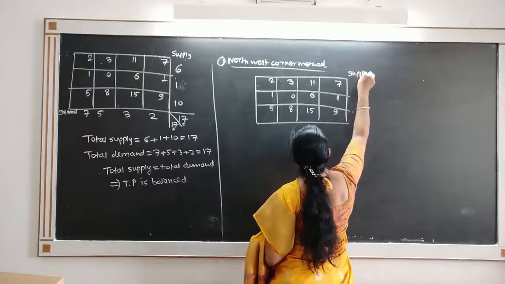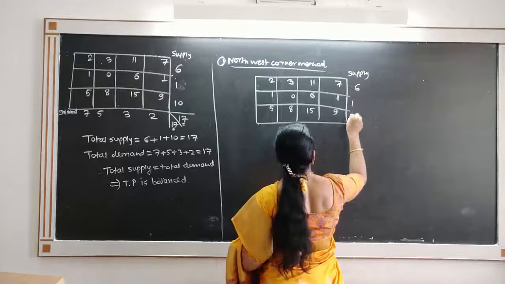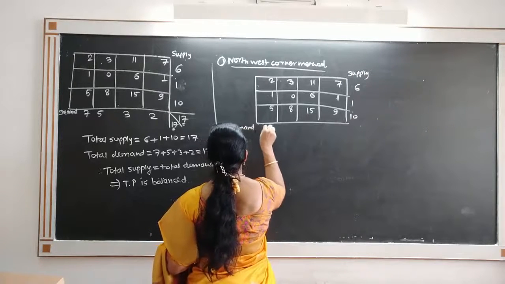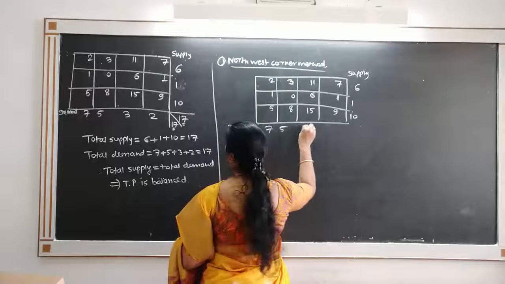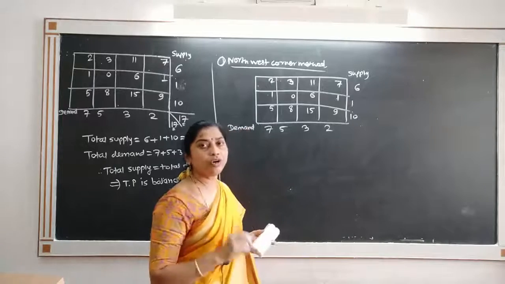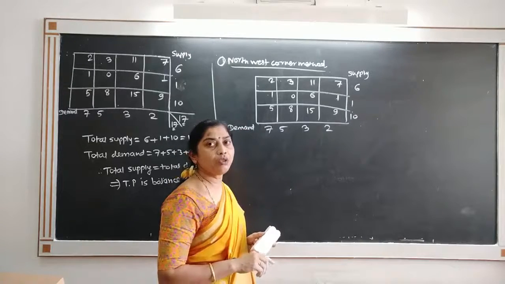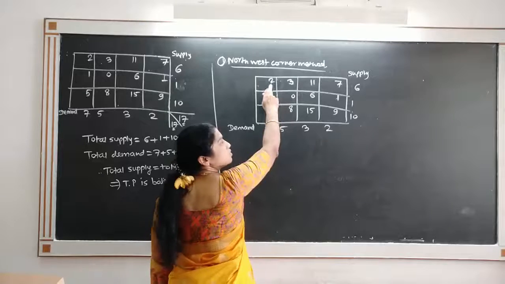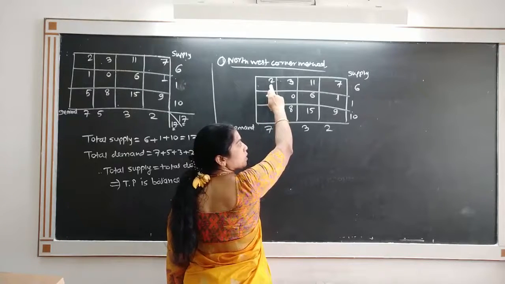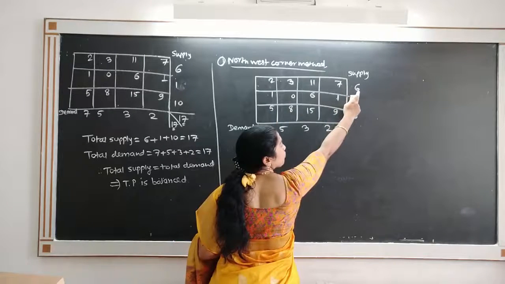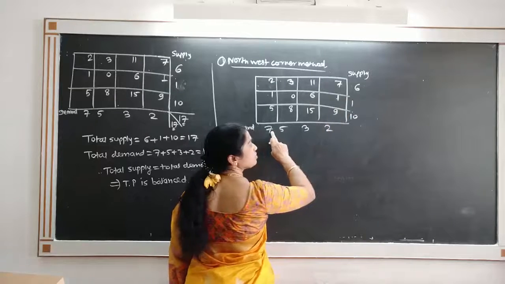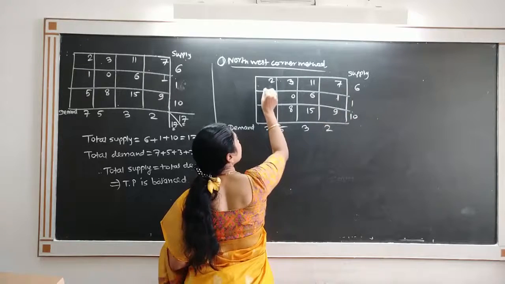Supply is 6, 1, 10 and demand is 7, 5, 3, 2. In northwest corner method, what we do? We start with the northwest corner, that is this corner, and allocate as much as possible, which is equal to the minimum of corresponding supply and demand. Supply is 6, demand is 7, minimum of 6 and 7 is 6.